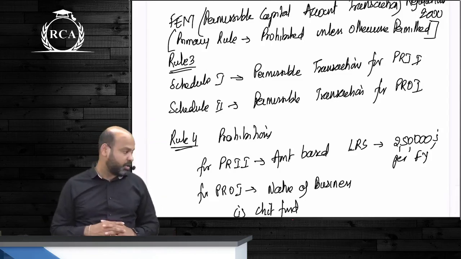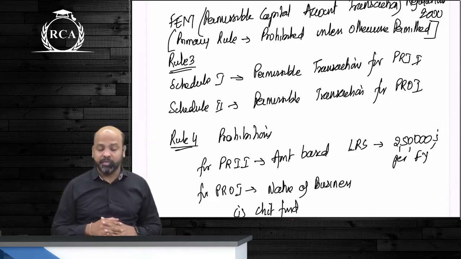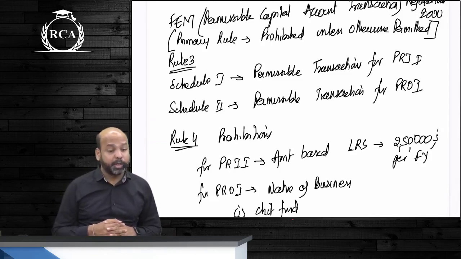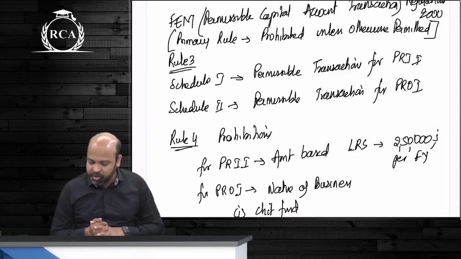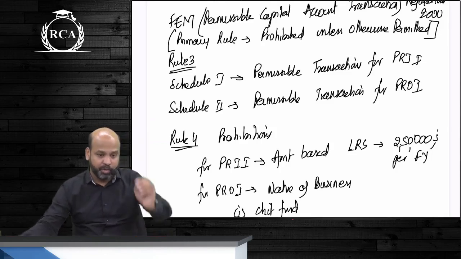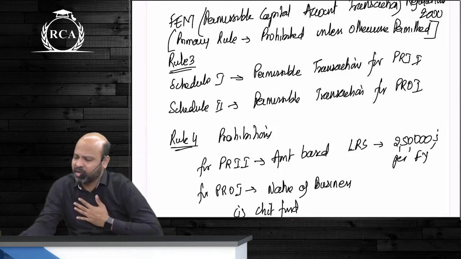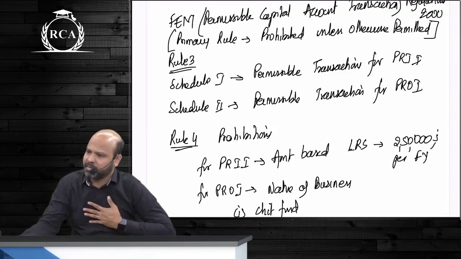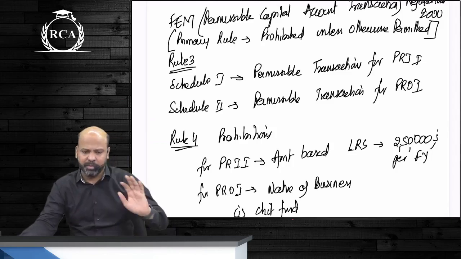यहाँ पे rule 3 beta talks about what are permitted, guys, for PRII. Schedule 1 beta talks about permitted transactions for PRII. Schedule 2 talks about permissible transactions for PROI. I told you, guys, you do not really have to worry about remembering each and every part because literally beta it covers everything. Matlab, any capital account transaction is normally permitted, guys.